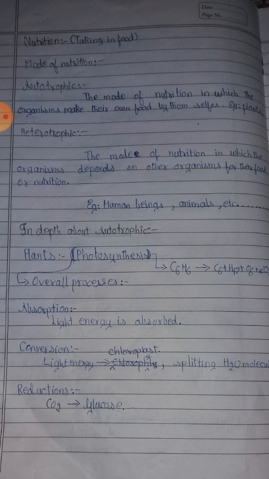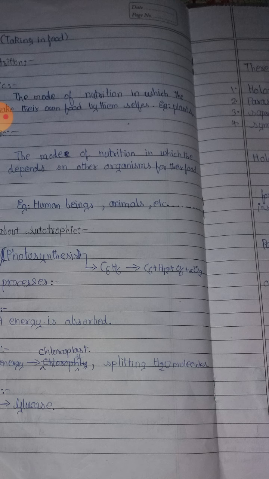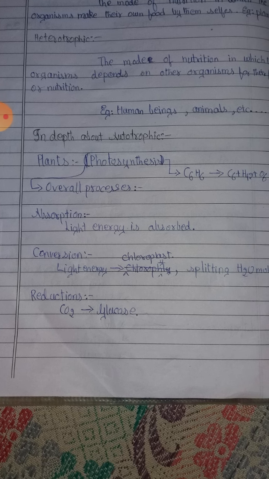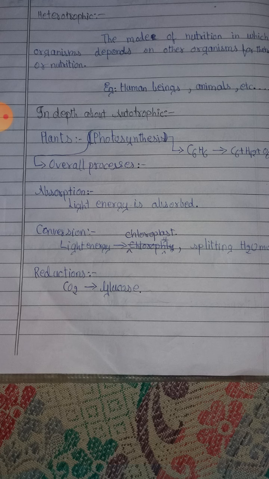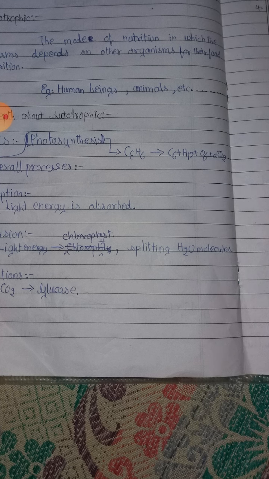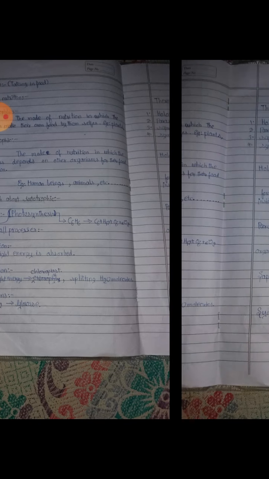Example, photosynthesis. Plants prepare their own food by the process of photosynthesis, and the formula of photosynthesis is 6CO2 plus 12H2O gives C6H12O6 plus 6O2 plus 6H2O. The overall processes that take place in photosynthesis are absorption, conversion, and reduction. Absorption means the light energy is absorbed, and conversion means the light energy is converted to chemical energy in the chloroplast, that is the splitting of H2O molecules, and reduction means carbon dioxide to glucose.